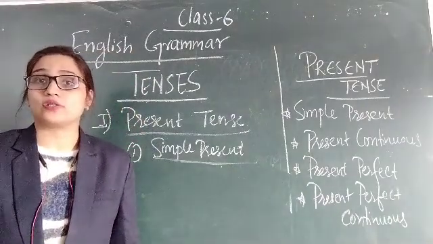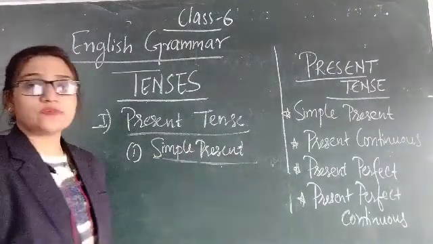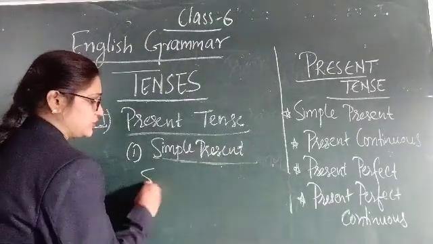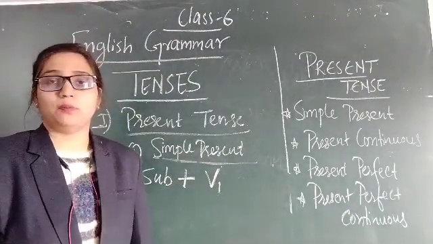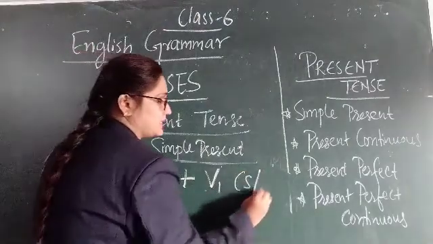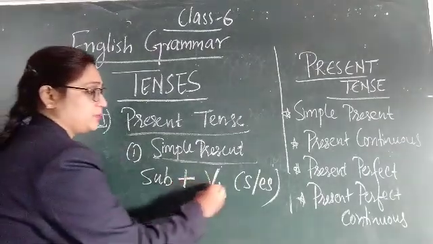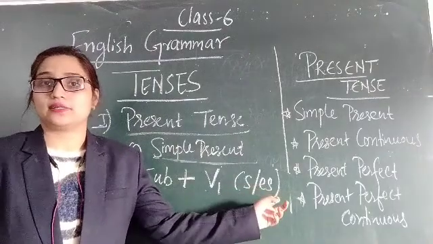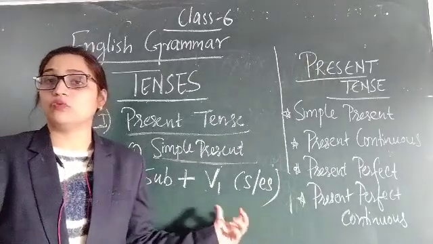Now next is the structure of simple present. How to form a sentence of simple present? For forming a sentence of simple present, first we should know its structure. Its structure is subject plus first form of the verb. With the first form of the verb, S or ES will be there in some cases. Now the question arises, when do we use this S or ES with the verb?